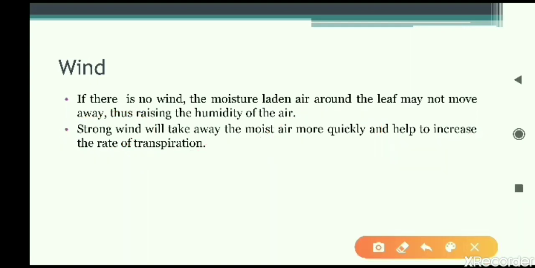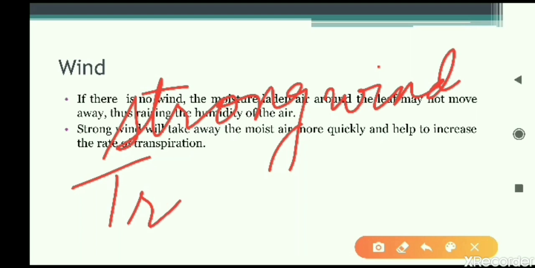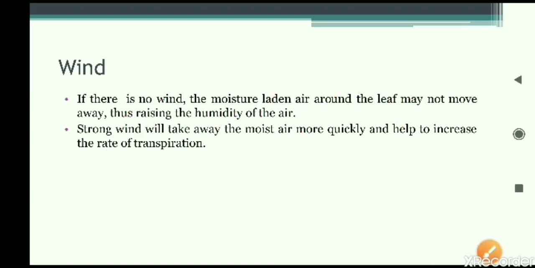So in simple words, if there is a strong wind, if the wind is blowing fast, then the rate of transpiration is also very high. There is high transpiration. On the other side, if wind is not blowing or is blowing slowly, then the rate of transpiration also reduces, it falls down.